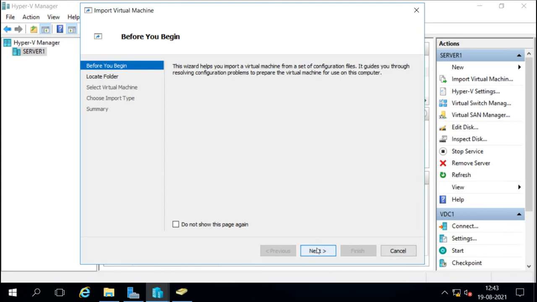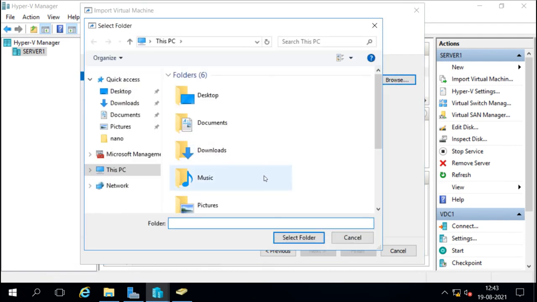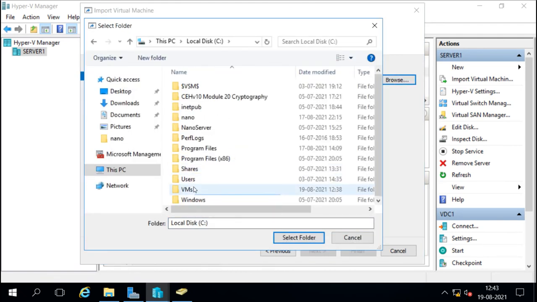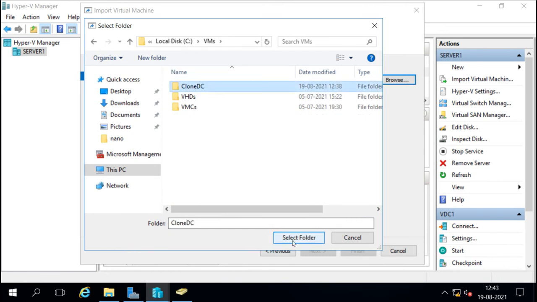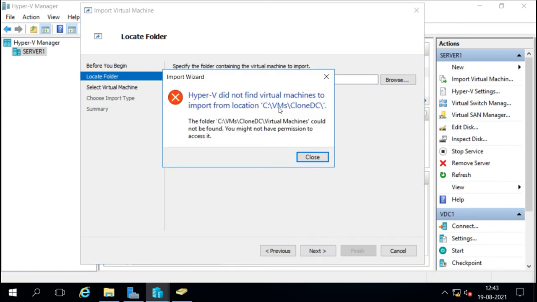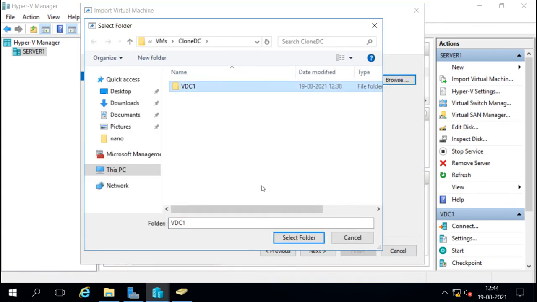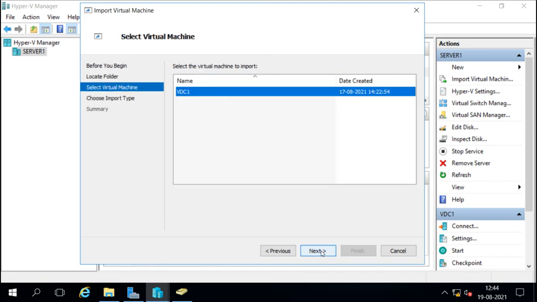Let's do that now. First let's select the folder where we have exported the machine. I will browse and select the folder under C drive, under VM. I have exported the machine into this folder. Now when I press next, it says there is no virtual machine there, so I have to select this folder, and then it shows the virtual machine there, VMDC1. It was created on this date and time, that means exported on this date and time. Now we go next.